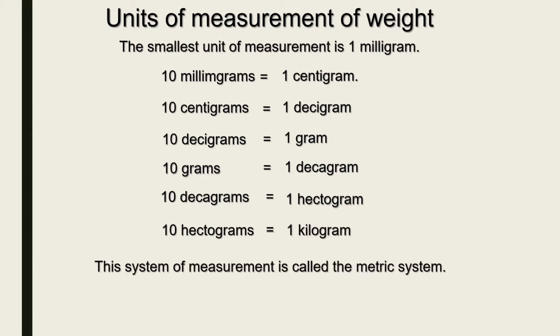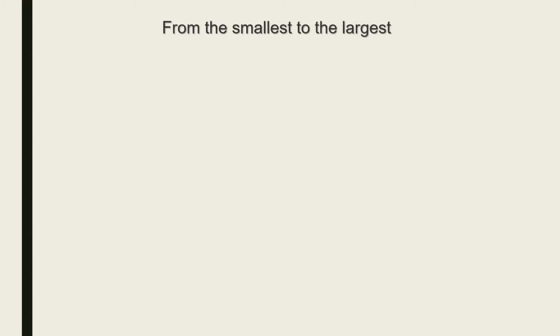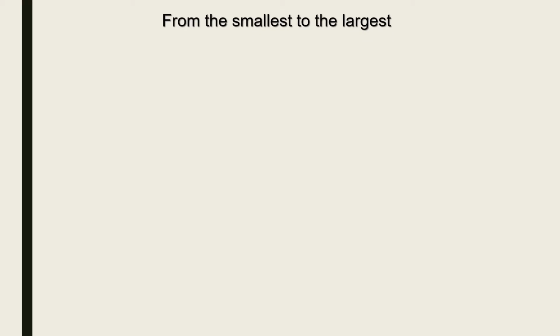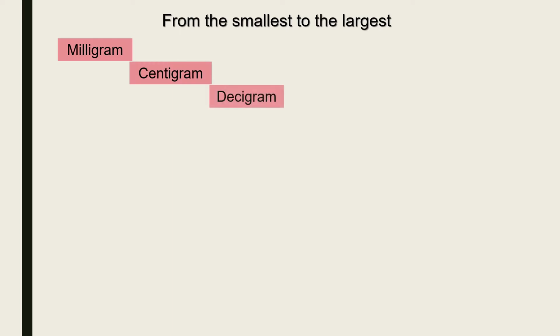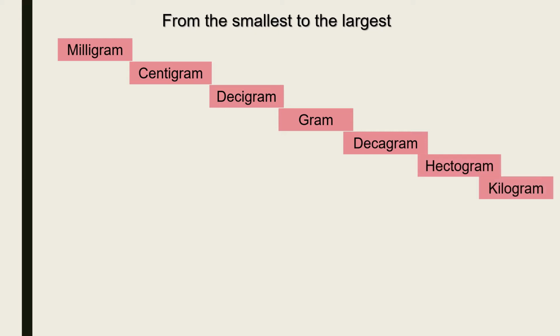Okay, so this system of measurement is called the metric system. So students, can you now tell me all the units of weight from the smallest to the largest? Yes, they are milligram, centigram, decigram, gram, decagram, hectogram and kilogram. Okay, observe carefully. If we divide our smallest unit by 10 at every step, it is converted to a larger unit. So milligram divided by 10 will give centigram.